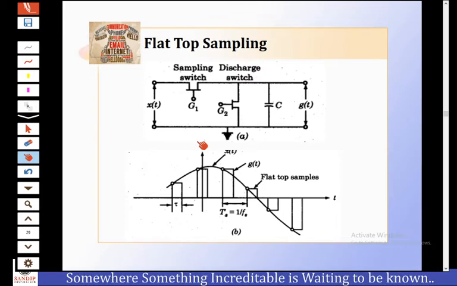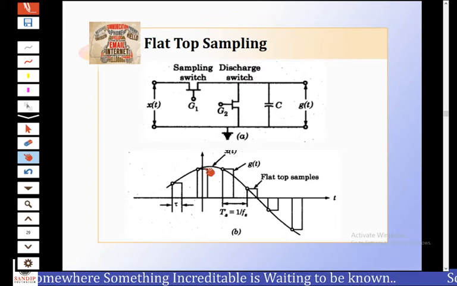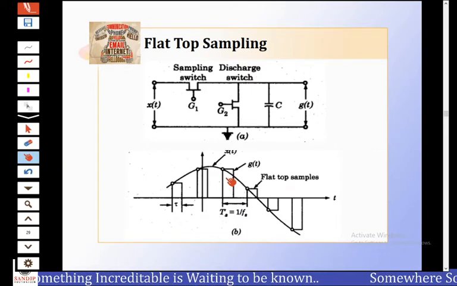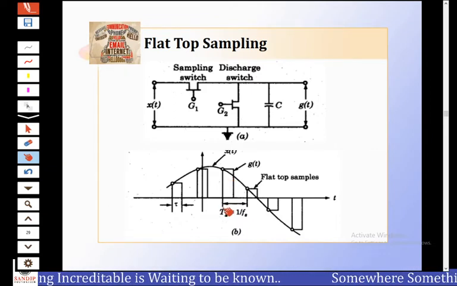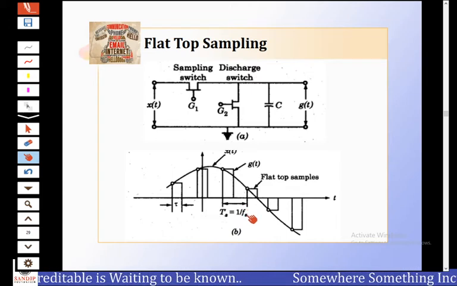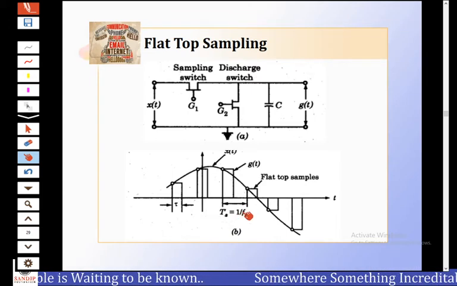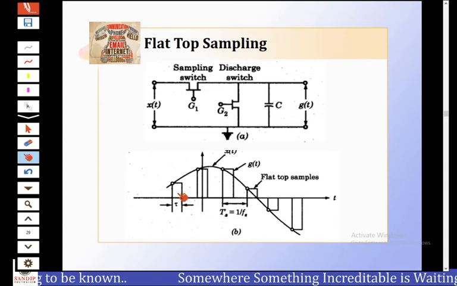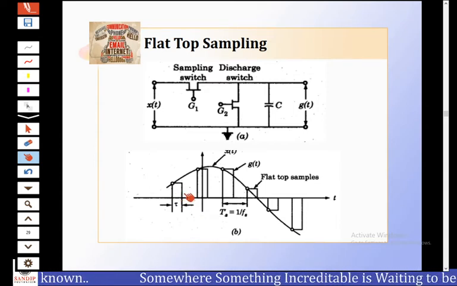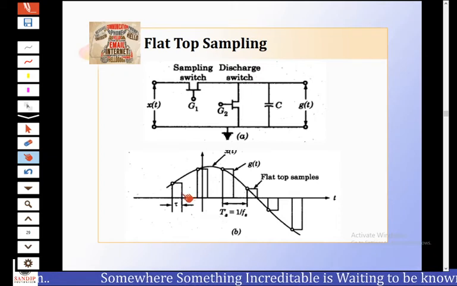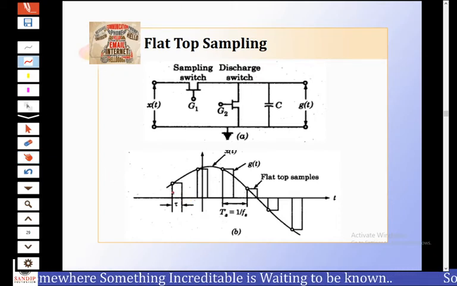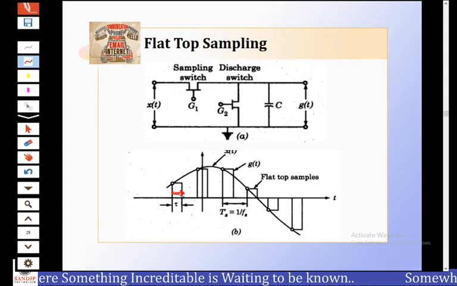In the flat top sampling technique, the analog signal x of t is sampled instantaneously at the rate of Ts equal to 1 upon Fs, or Fs equal to 1 upon Ts, and the duration of each sample is lengthened to a duration tau, as shown in the figure.